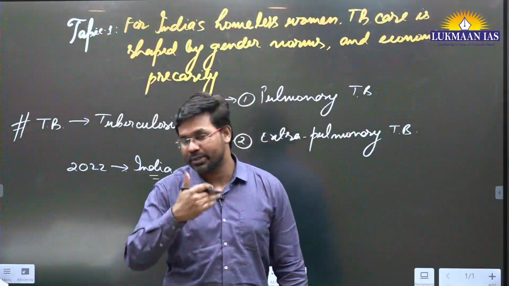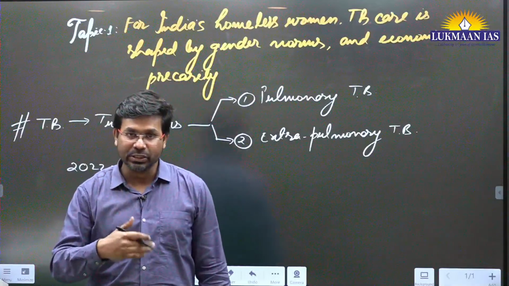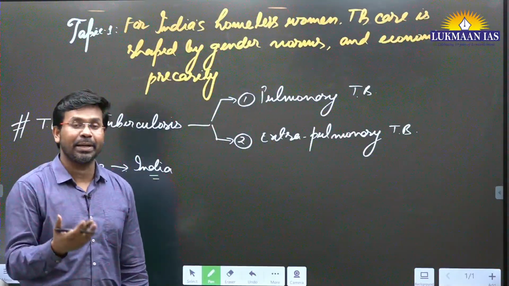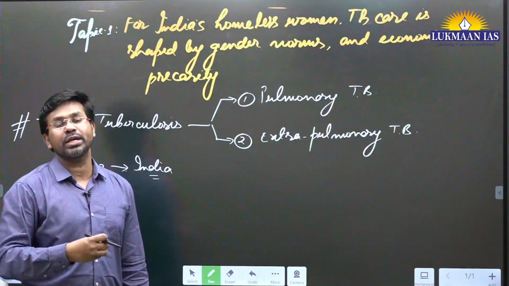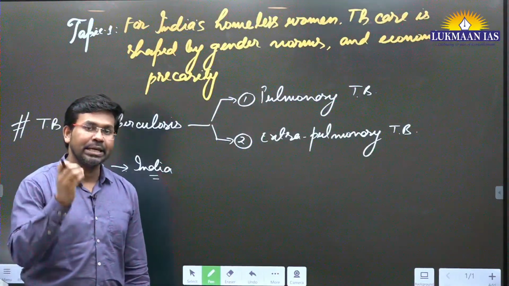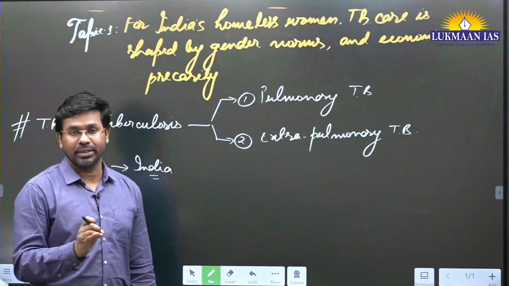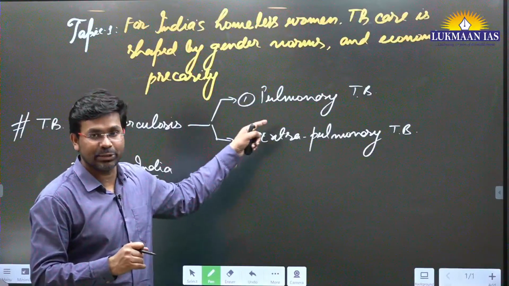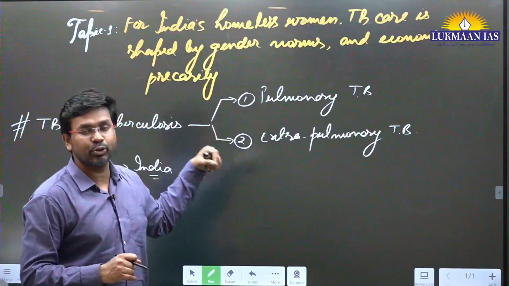Generally, a person who has access to good nutrition sources is less affected by TB. If nutrition sources are not available properly, it may affect that person, because lack of nutrition aggravates the situation and makes it worse.